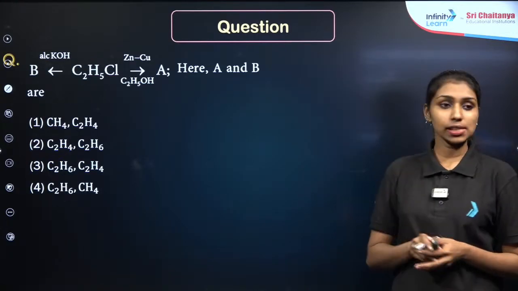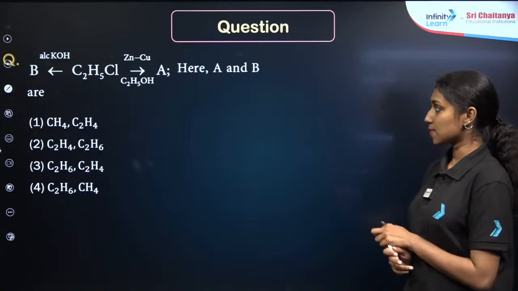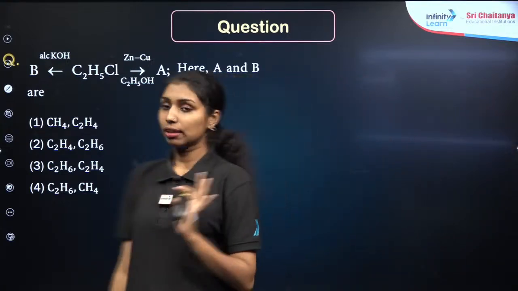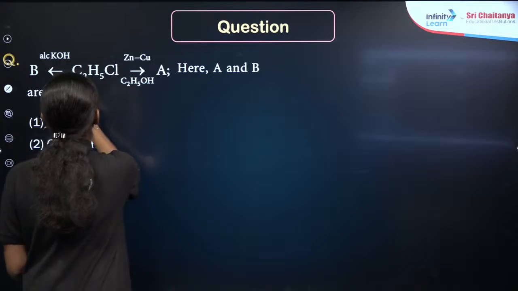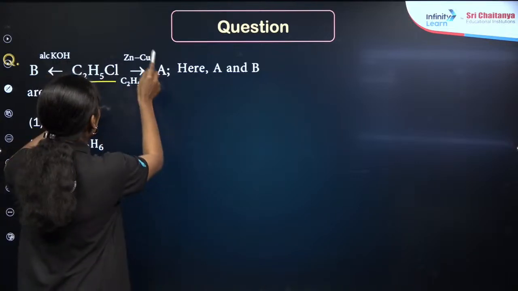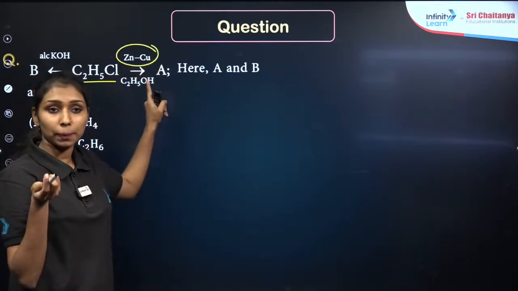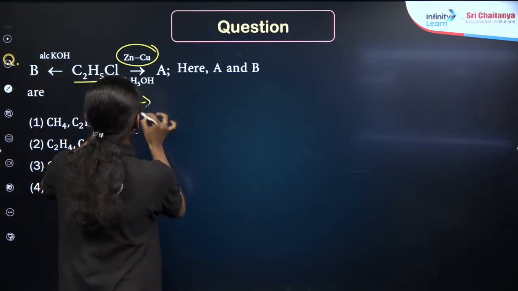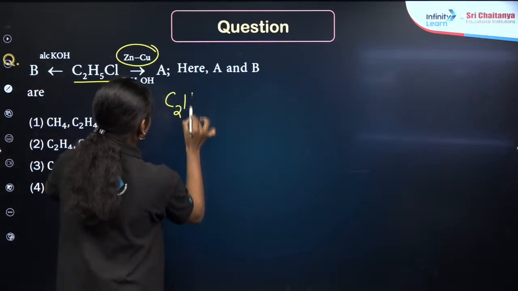Okay, here is the next question. This is based on the previous class also, about the alkane and alkene combined part. So I will just quickly give the answer here. This is our alkyl halide, right? I am doing the reduction with zinc-copper couple. What will you get? We will get the corresponding alkane, that is C2H6, right?